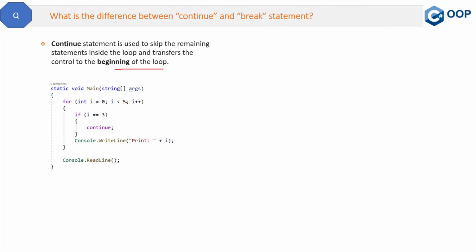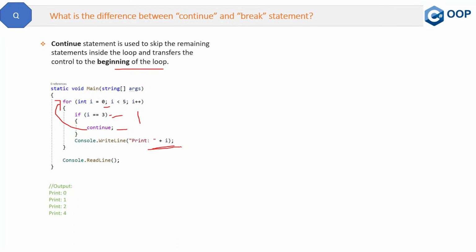See, when loop will start from 0, then it will start printing the value from here, okay? But when i will be equal to 3, then it will go inside this if condition and will see the continue keyword. Now, from here, it will not execute further, but will go back to the starting of the for loop. And then it will set the i value equal to 4, and then will come inside, and then i will not be equal to 3, because i equals 4, and then it will print the 4 here.